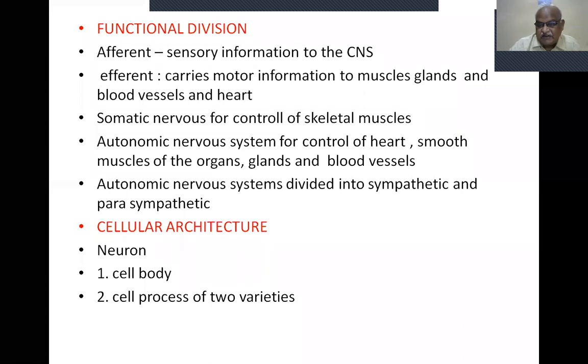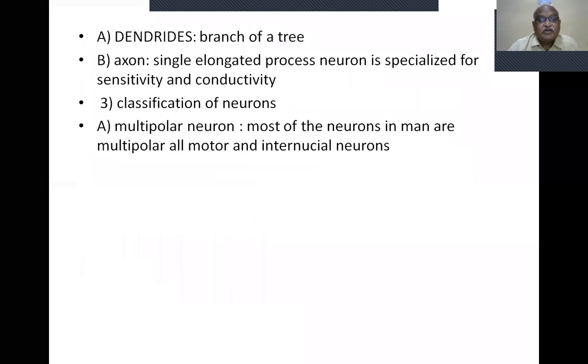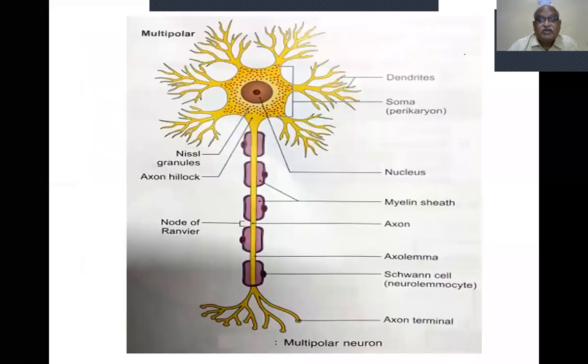The structural and functional unit of the human body is the cell. The structural and functional unit of the nervous system is also the cell. The cell present in the nervous system is called the neuron. It has to be supported by some cells, called the supporting cells of the nervous system. They are called neuroglia. So already I showed you the diagram of the neuron.